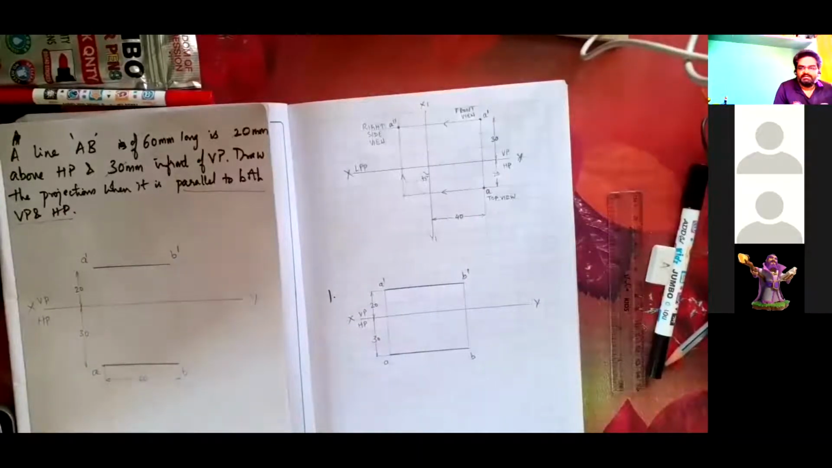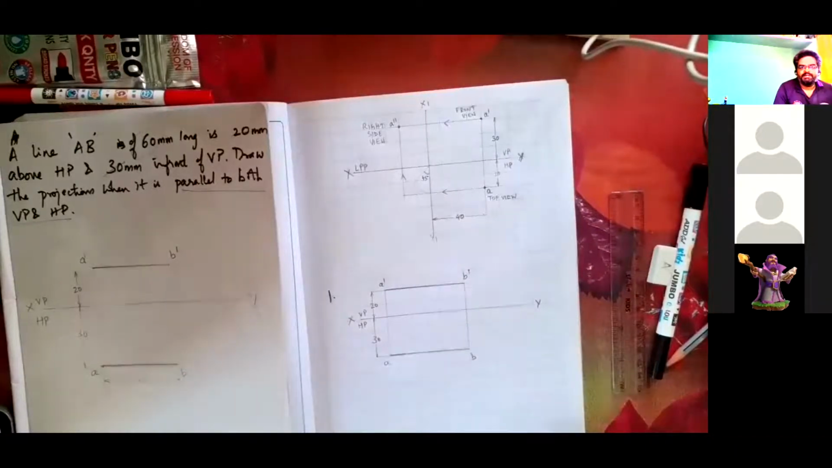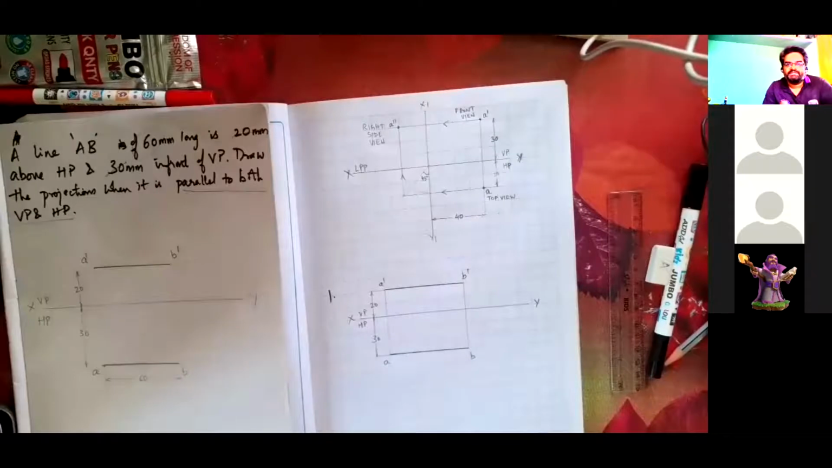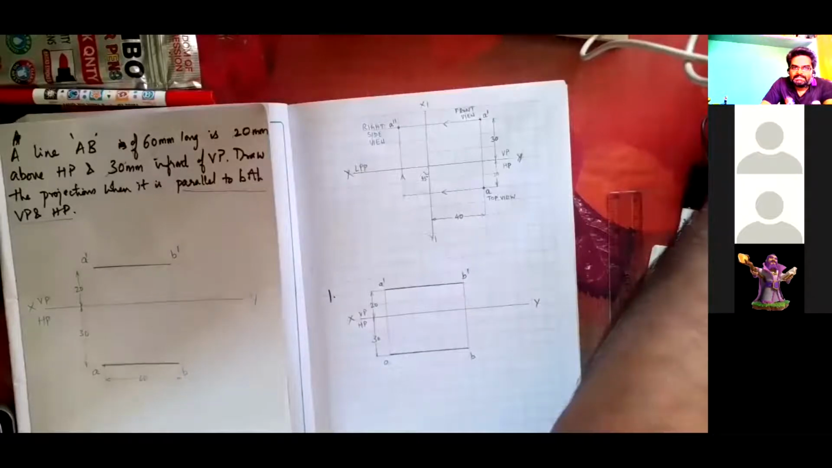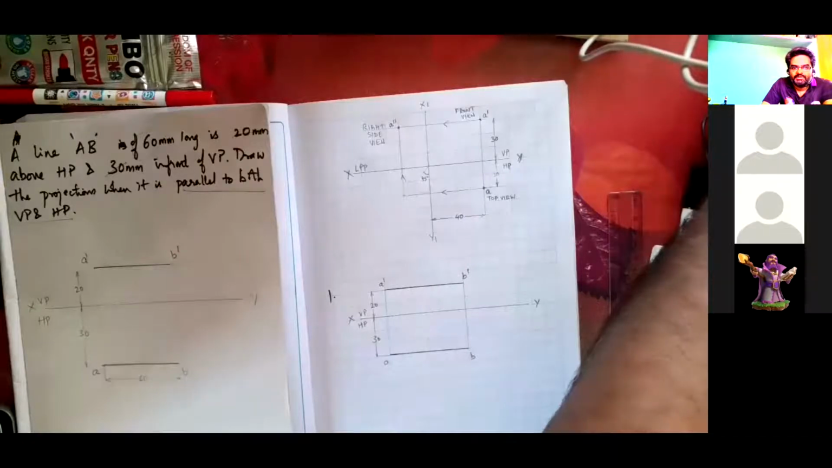How does it look in the left side view? Can anybody tell me how it looks in the left side view? Just like a point, in left side view it is seen just as a point. So we will not worry about that point right now because we'll complete all other conditions and then do it. Right? So we'll continue in Monday's class.